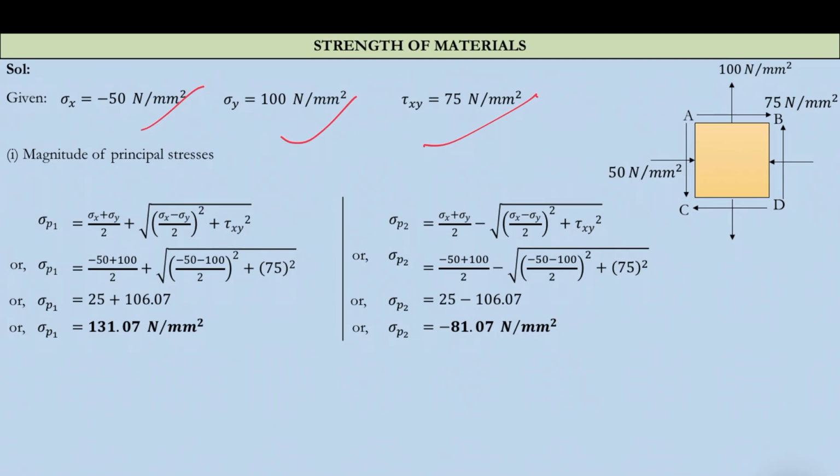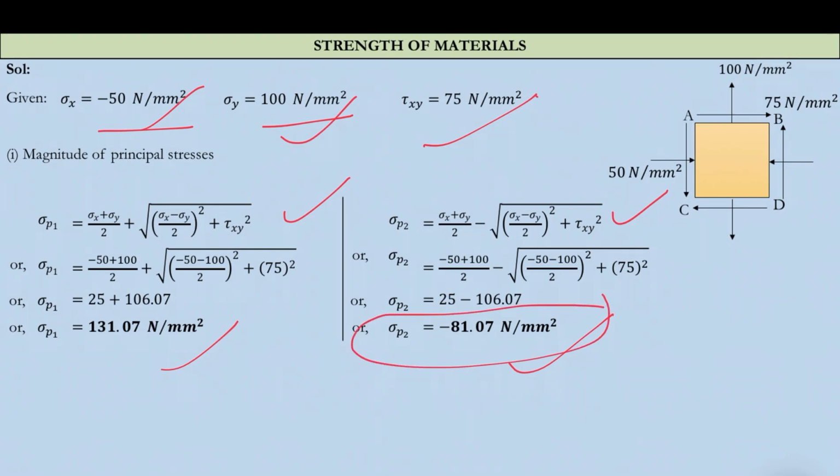So the first part is to determine the principal stresses. It is very simple. In the equation of sigma p1 and sigma p2 we just put the value of sigma x as minus 50 and sigma y as 100, and you will get values like this. This is 131.07 megapascal, and this is coming out to be minus 81.07. That means sigma p2 is compressive in nature. So this was the first part.